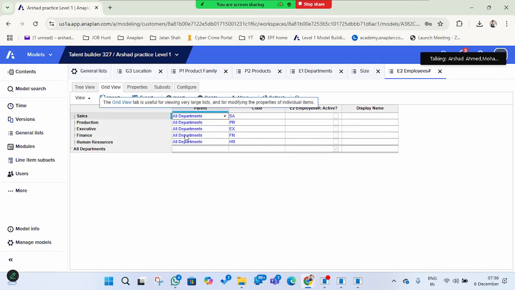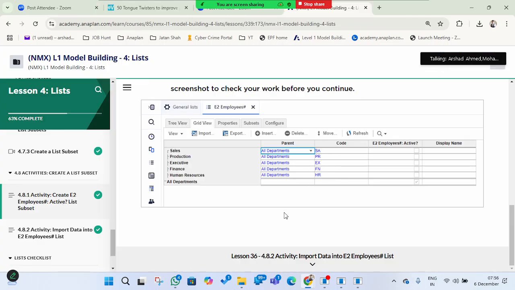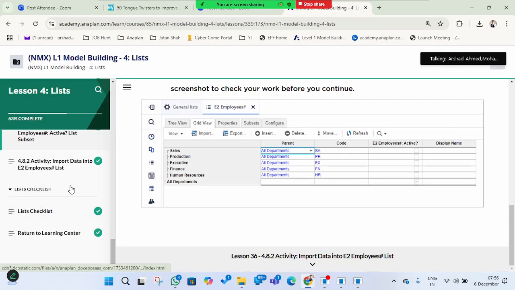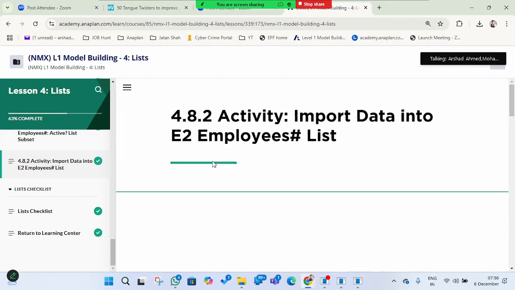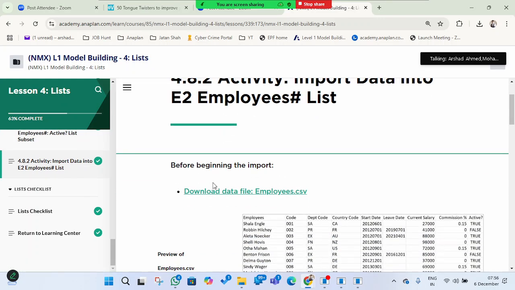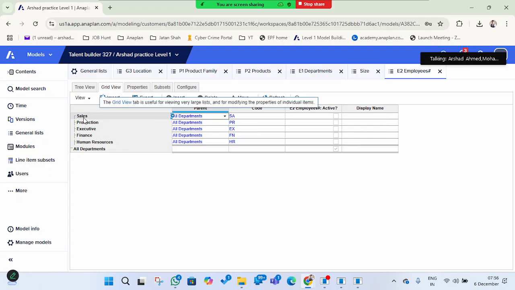Now what we can do is manually select any one here like this. So you get only the sales employees to view, production employees to view, executive, like this we can make a subset. The last one is the employees data. We cannot see the employees data here, right? Only the departments are there here.